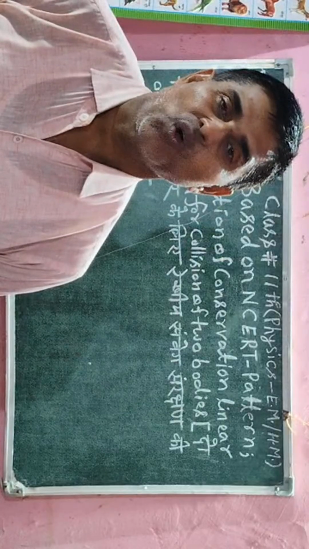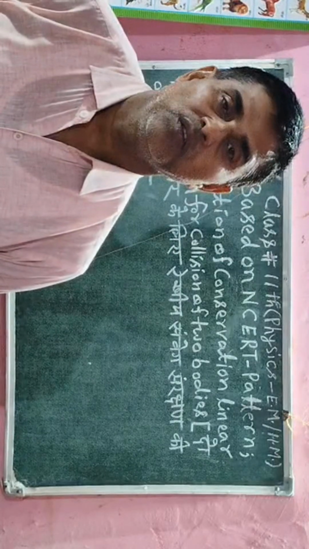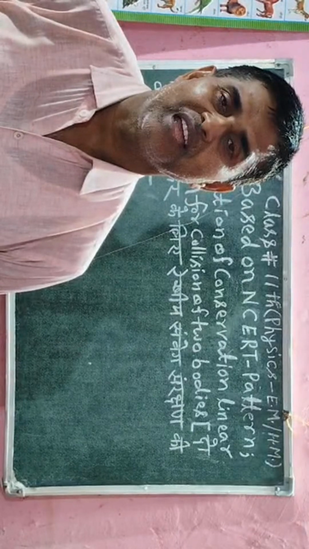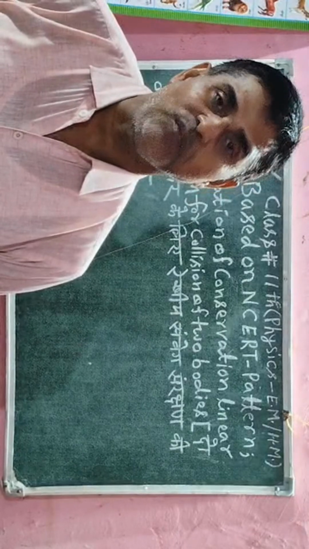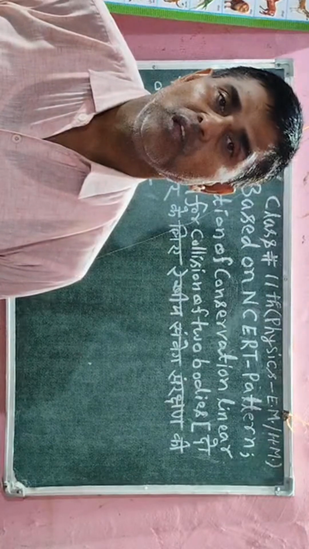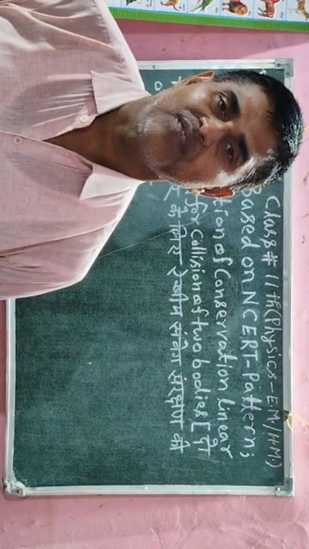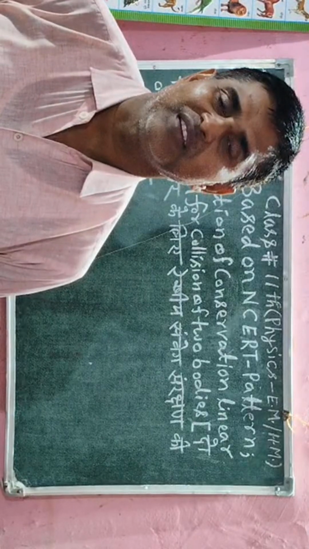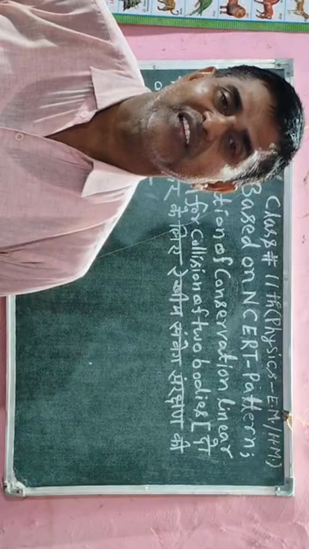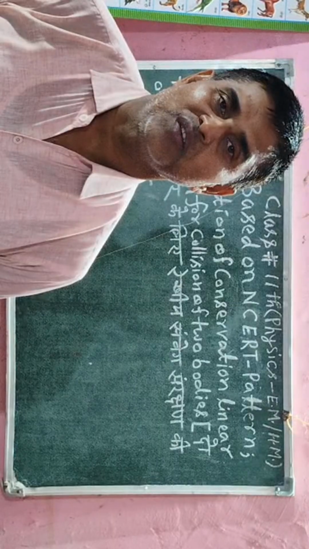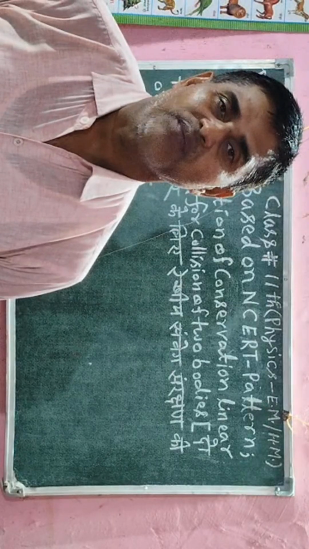Today I will talk on a topic whose name is motion in a plane. In that chapter, I will explain the law of conservation of linear momentum. In other words, here I will derive the expression for conservation of linear momentum for collision of two bodies.